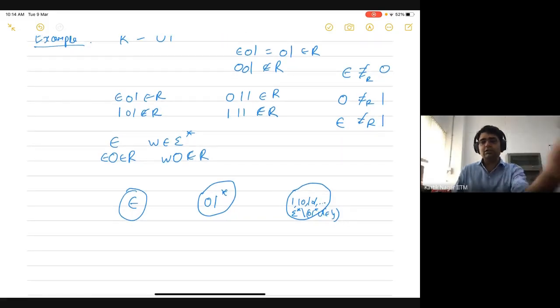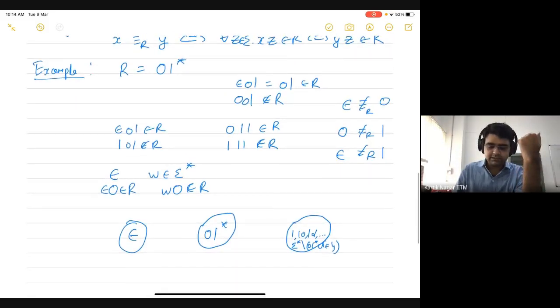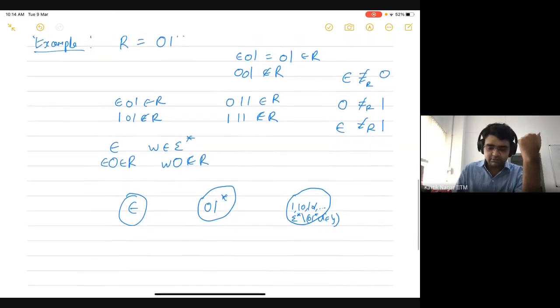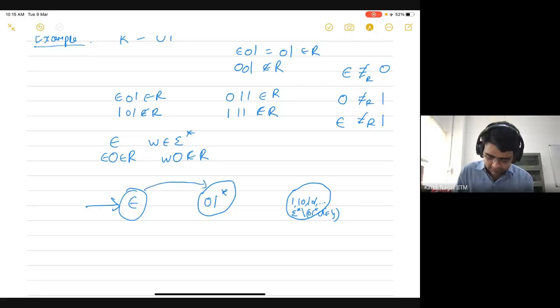And if you actually try to construct an automaton which accepts this language, how would that automaton look? The states of the automaton are exactly going to be these three equivalence classes. So the start state would be the equivalence class corresponding to epsilon. If you see a 0, then you will go here. If you see a 1, then you'll go here.